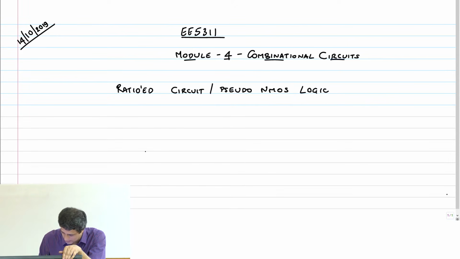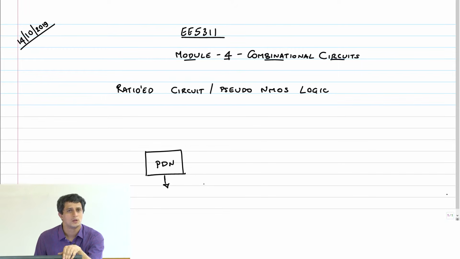The basic idea was very simple. You have a pull down network which is only NMOS transistors to ground. The PMOS transistors you replace by a permanently on PMOS transistor.